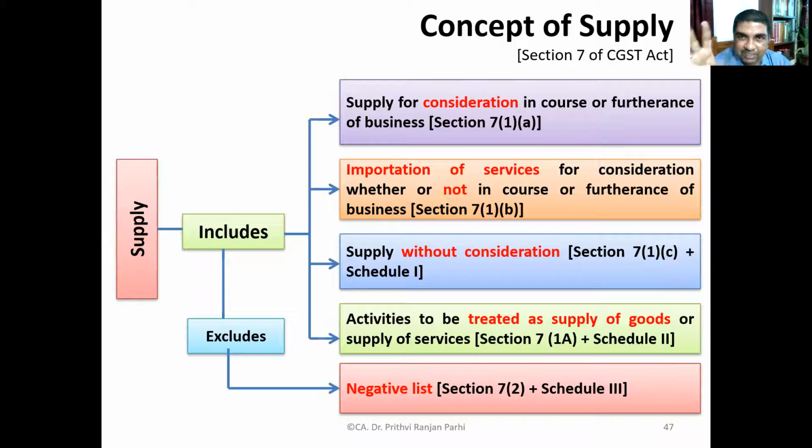Now, having understood all these parameters and exceptions to that, if you try to summarize the exact structure of supply, this chart may be helpful to you. If you carefully have a look at this chart, you must be seeing that supply includes all these things, 1, 2, 3, 4, and it excludes one particular list which is called the negative list. Just have a look. So please, first you see supply includes. Can you read the first part, this box? Some of you please read it. Supply includes first one.